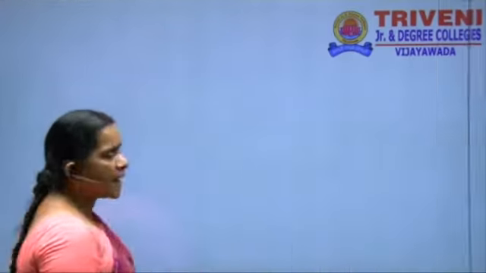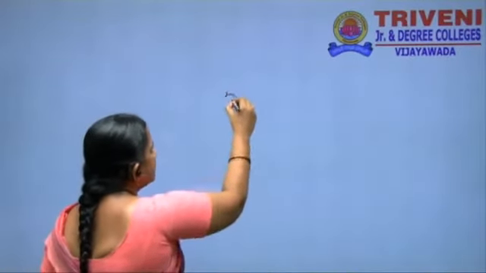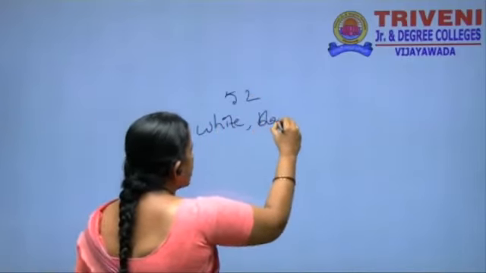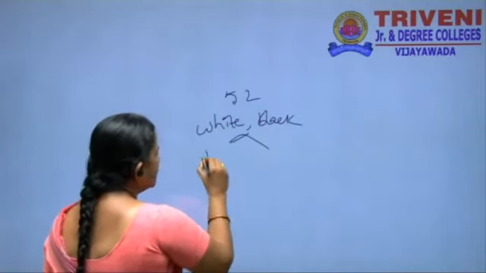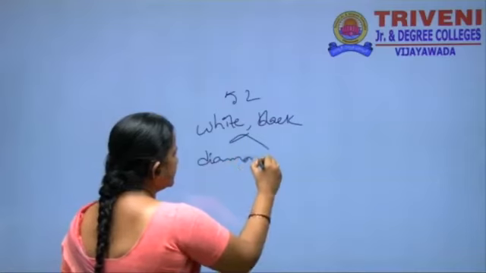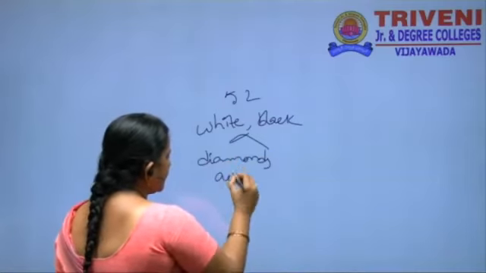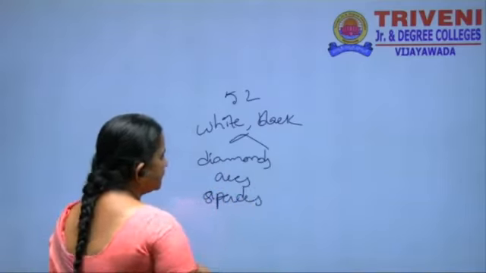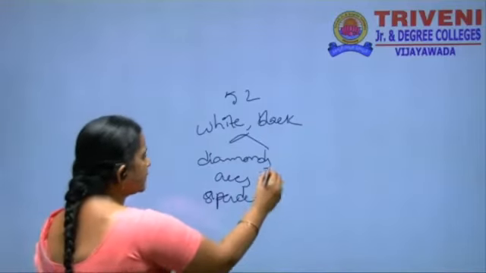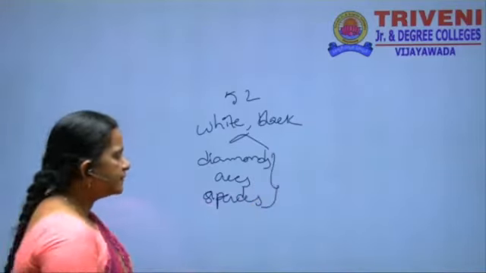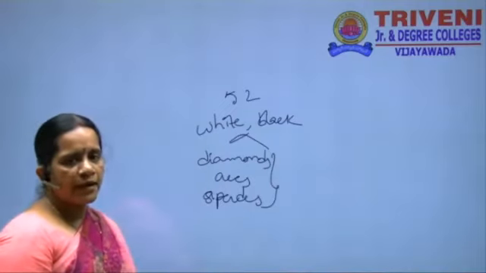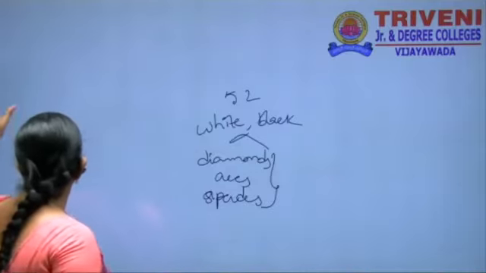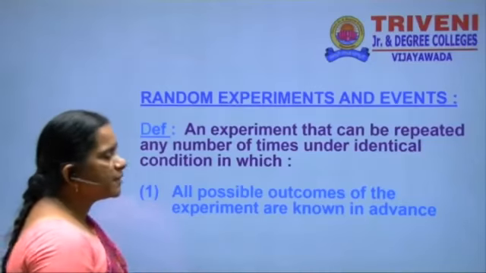And then you know the pack of cards. A pack of cards has 52 cards, white and black cards. In the white and black cards we have diamonds, aces and spades. Like this, we have to know that diamonds, aces, spades can be divided into 13, 13, 13 like this. For these spade cards and diamond cards, you have to study using the concept of probability. Next we are going to the definition of random experiment.